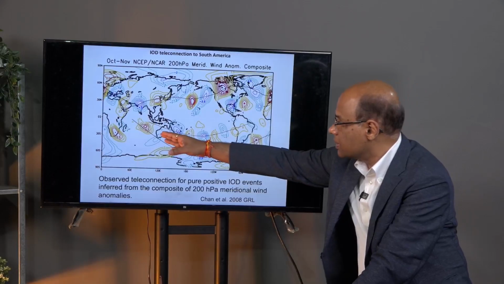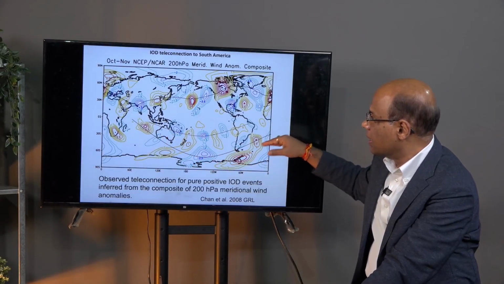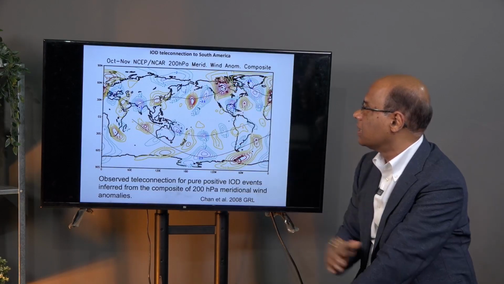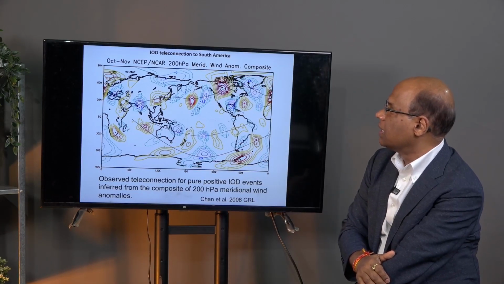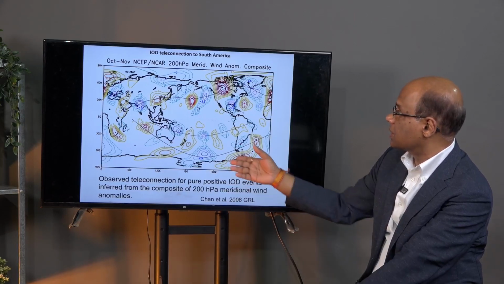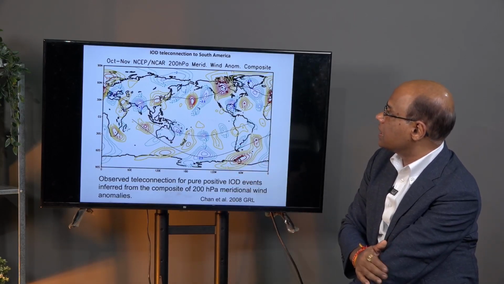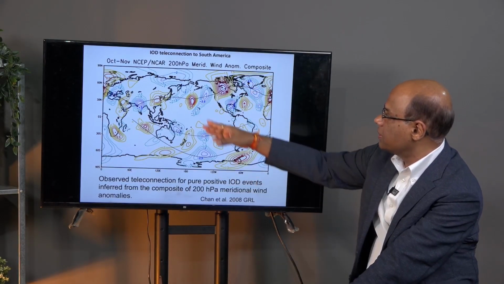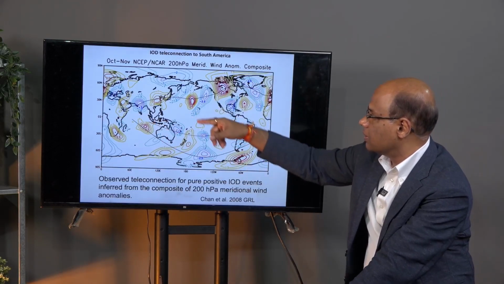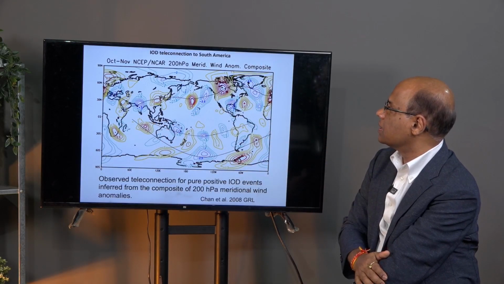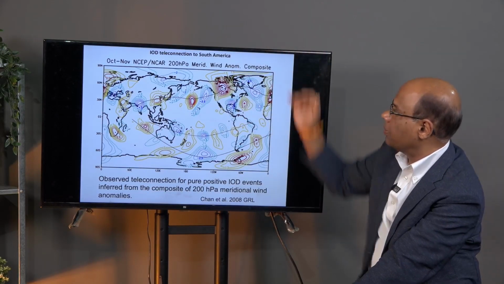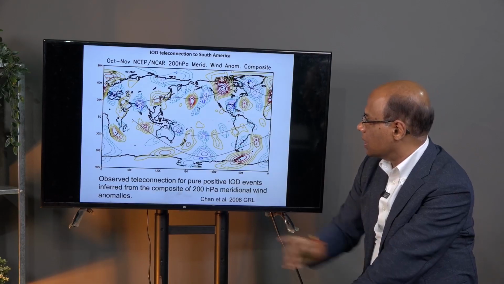And that happens through these kinds of atmospheric teleconnections. These are the Rossby waves propagating at 200 hectopascal during October, November of IOD years, positive IOD years in this case. So, these are the meridional wind that shows how the wave propagates from the tropical Indian Ocean all the way around the globe to complete the cycle. 200 hectopascal is the upper part of the troposphere, and these waves propagate.